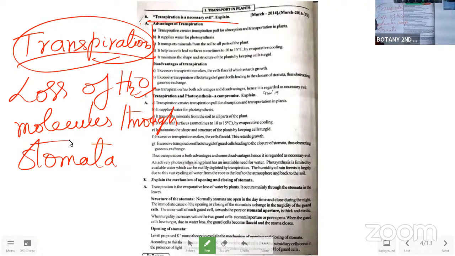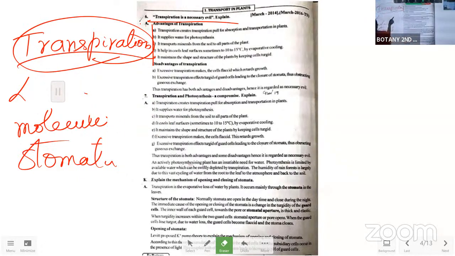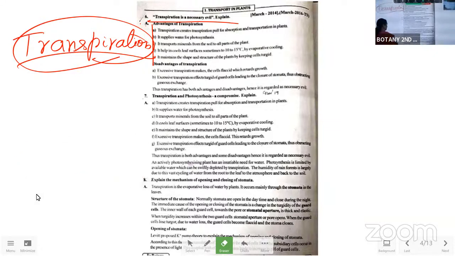So in this, we have to write the advantages and the disadvantages, so that it is easy for us to say why it is a necessary evil. It is necessary, but it is dangerous for the plant body.